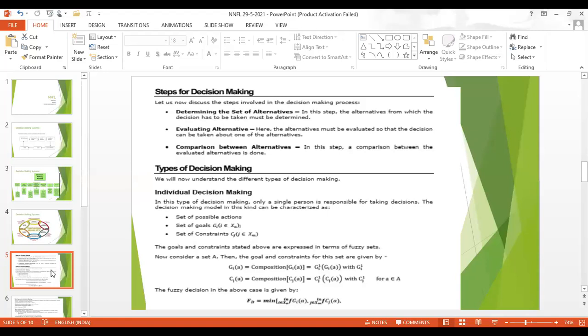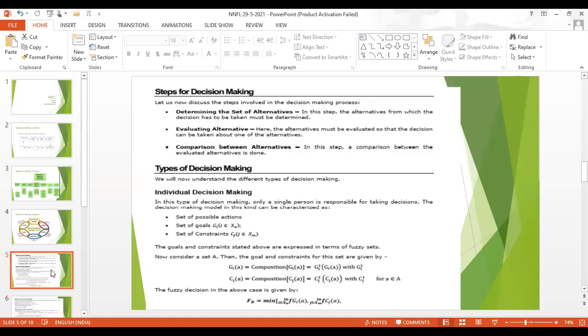Decision making has different types. One of the types is individual decision making. In this type, only a single person is responsible for taking the decision.